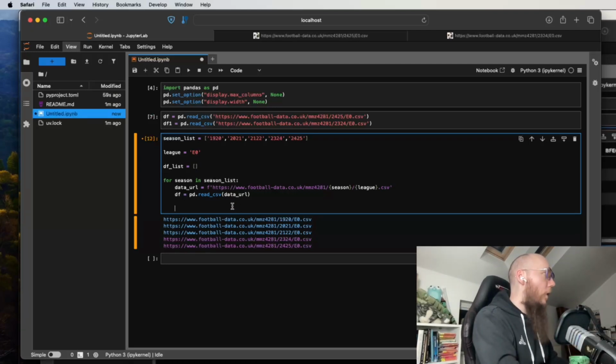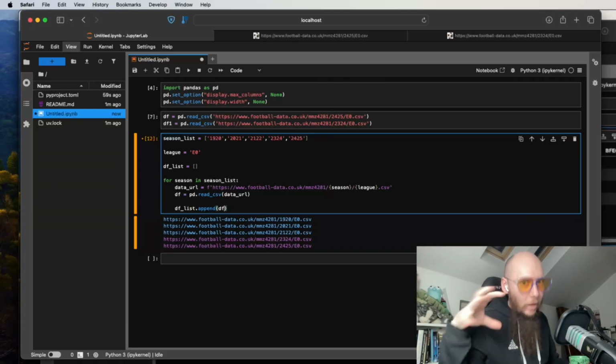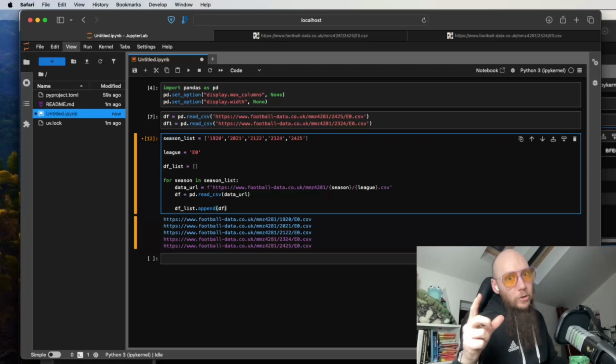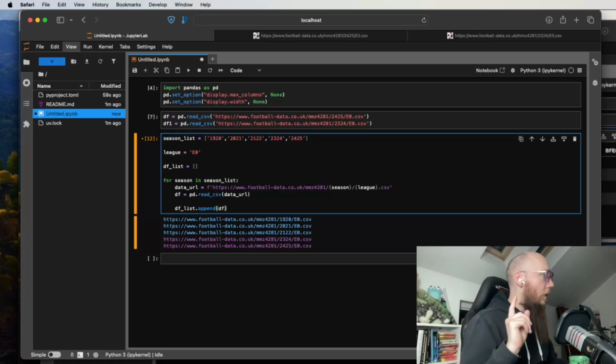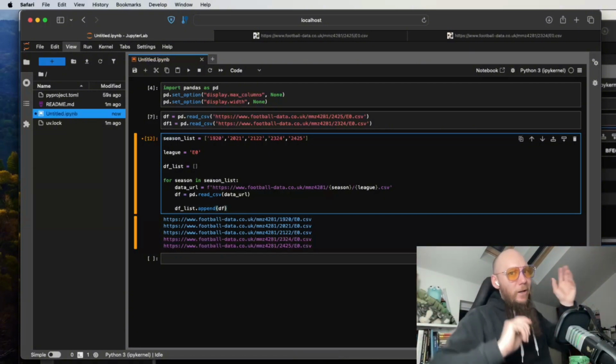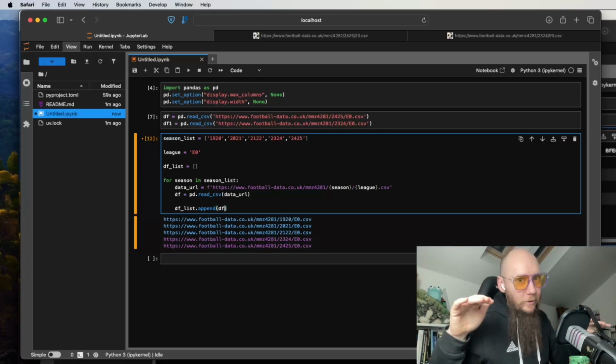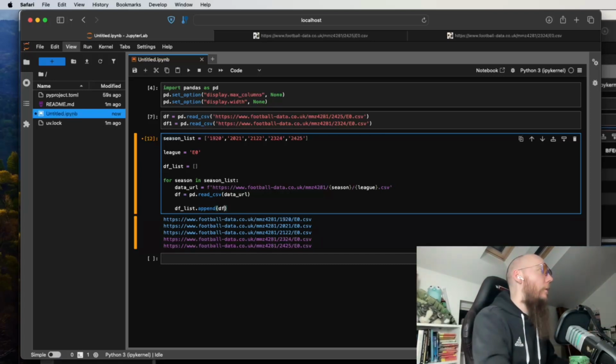And we are going to append to our list the actual data frame. Now, I love Python lists because you can put in anything that you like. They're lovely in that respect. Dangerous, but lovely. I don't want to see you out there putting random things in a list, like an integer, a data frame, and a dictionary. I don't want that. Try and keep your lists to exactly the same thing. But for now, we're going to stick these data frames into a list. And I will show you why.